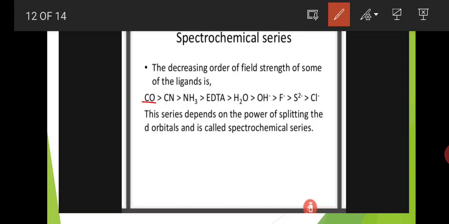This series depends on the power of splitting the d orbitals and is called the spectrochemical series.